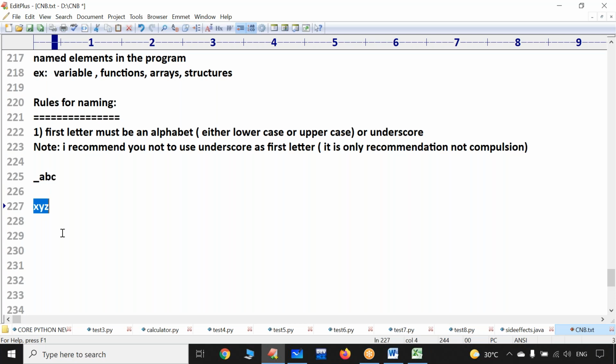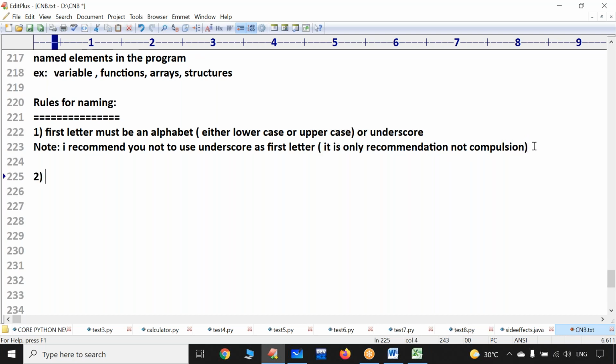So to differentiate whether it is a user defined name or a language predefined name, I recommend you don't use underscore as a first letter. I hope the point is very clear, but it is only a recommendation. I am not forcing you. It is not compulsion. It is all up to you.